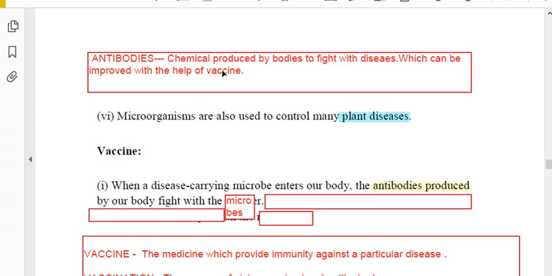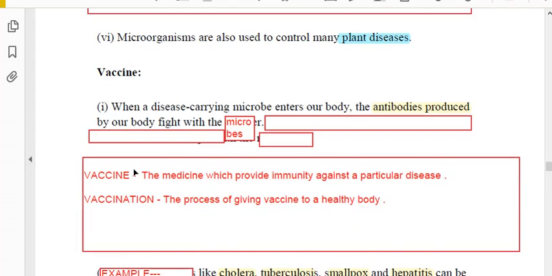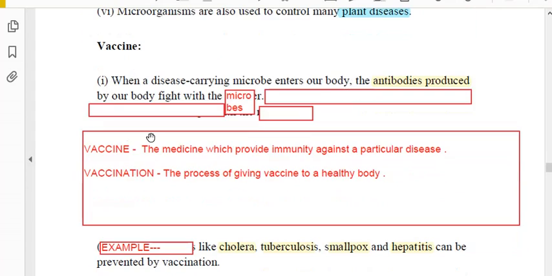So what is vaccine? We need to know, written here: vaccine. A vaccine is also a medicine which provides immunity against a particular disease. Suppose we are talking about the vaccine for hepatitis. So what is the cause of hepatitis? When we take a vaccine, in the form of a vaccine the doctor introduces chemical medicine into our body, formed from the dead or nearly dead particular type of microorganism.